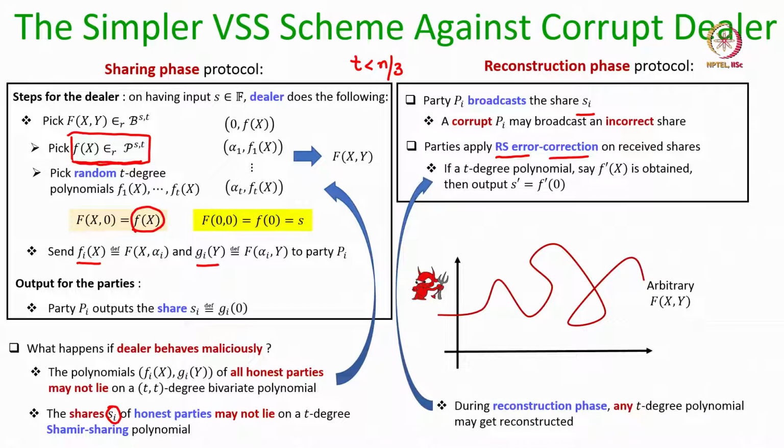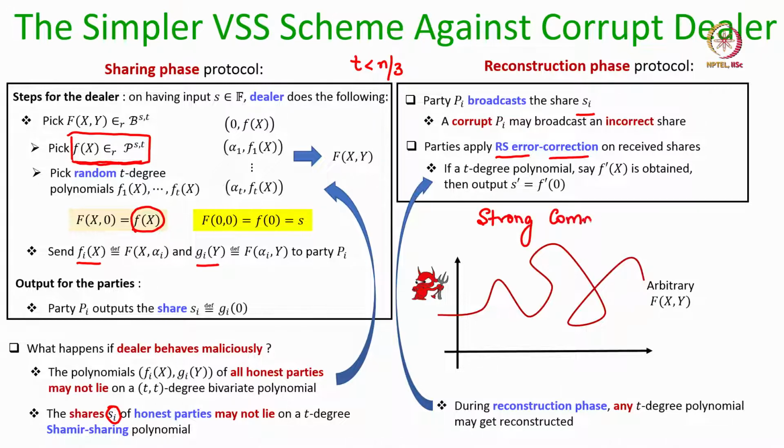This will have further consequences in the reconstruction phase protocol, because Reed-Solomon error correction may not work properly, and hence any t degree polynomial may get reconstructed, and hence any secret may get reconstructed. So, if the dealer behaves maliciously in this protocol, then the strong commitment property is violated.